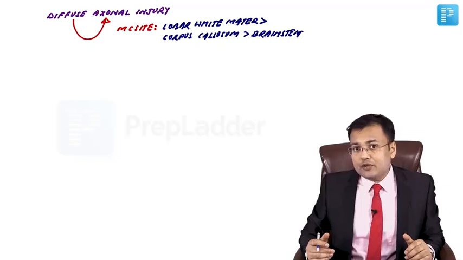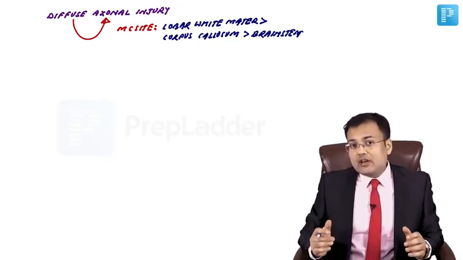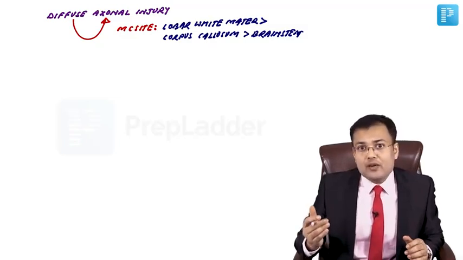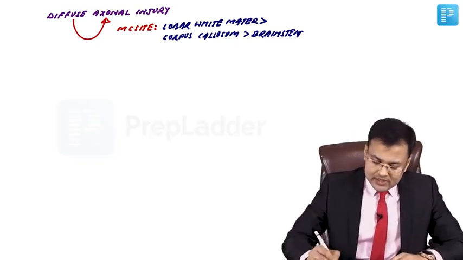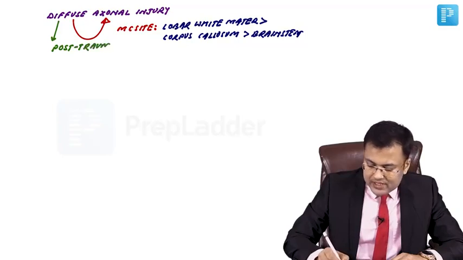The investigation of choice for diagnosis is MRI. And you know, diffuse axonal injury is the most common cause of post-traumatic vegetative state.